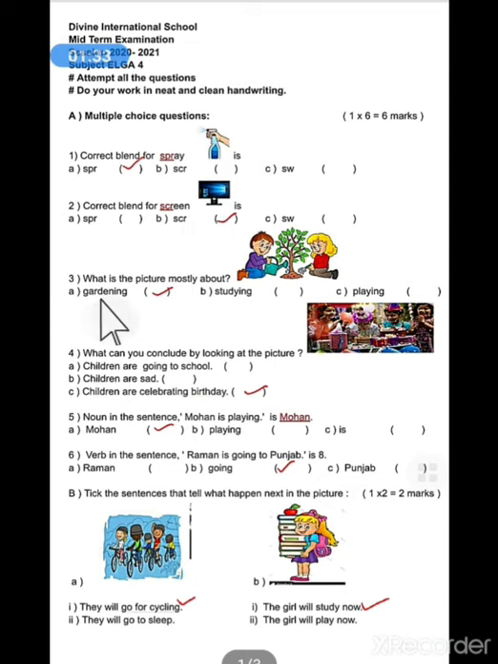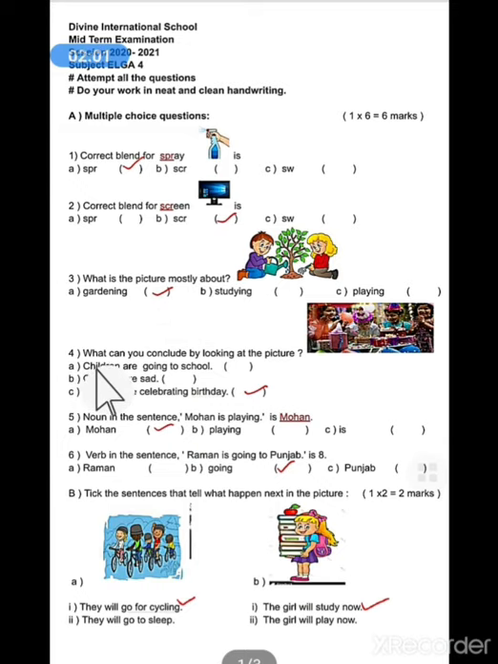Third is what is the picture mostly about? Here you can see a boy and a girl who are planting a tree, and the boy is giving water to the tree. So we do this while we are A gardening, B studying, or C playing. When we are gardening we do all this. So we will take gardening.